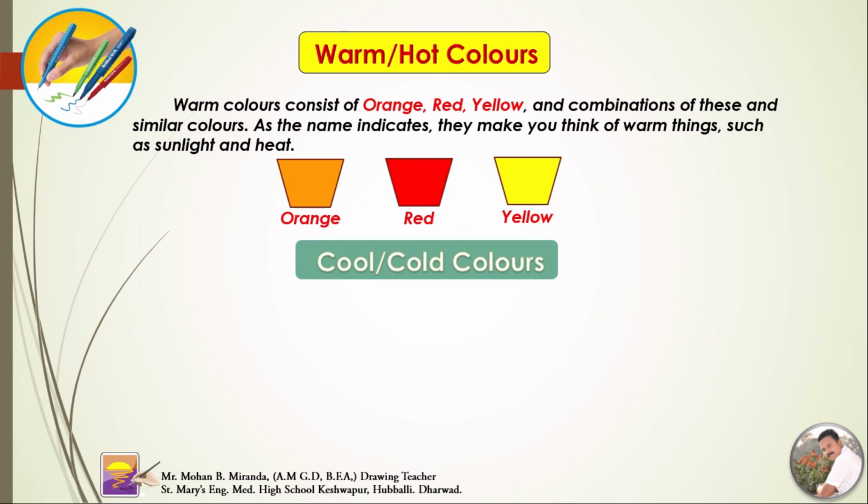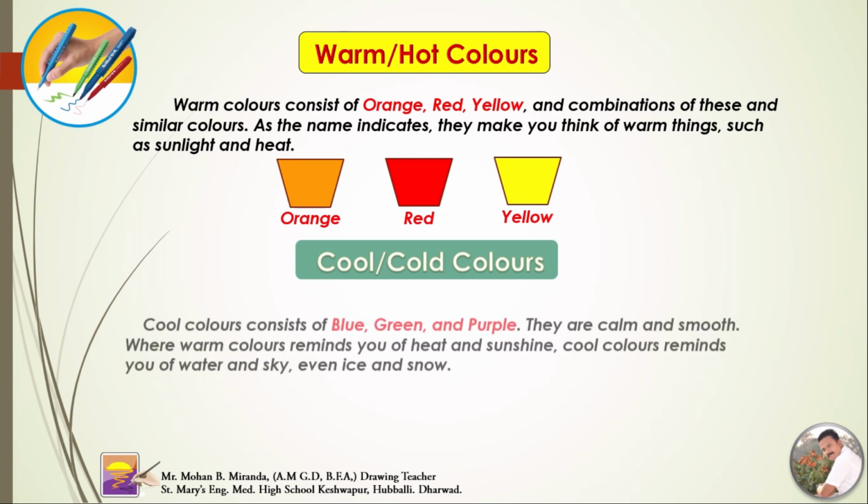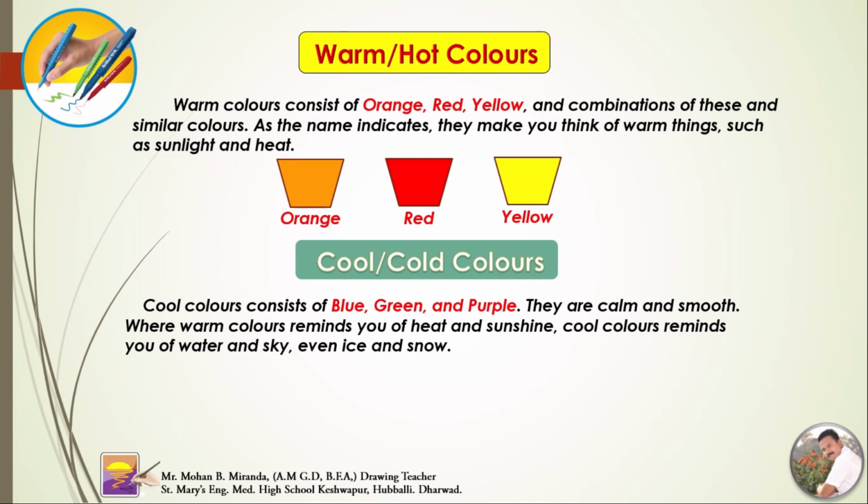Cool or cold colors. Cool colors consist of blue, green and purple. They are calm and smooth. Where warm colors remind you of heat and sunshine, cool colors remind you of water and sky, even ice and snow.